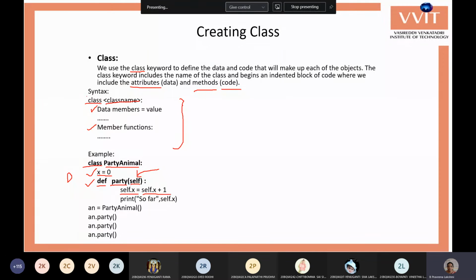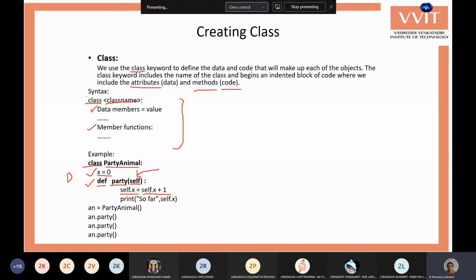self.x plus 1. Self is similarly called the current class reference. At present, whatever the class is there, the class related reference, the actual word is the current class reference.